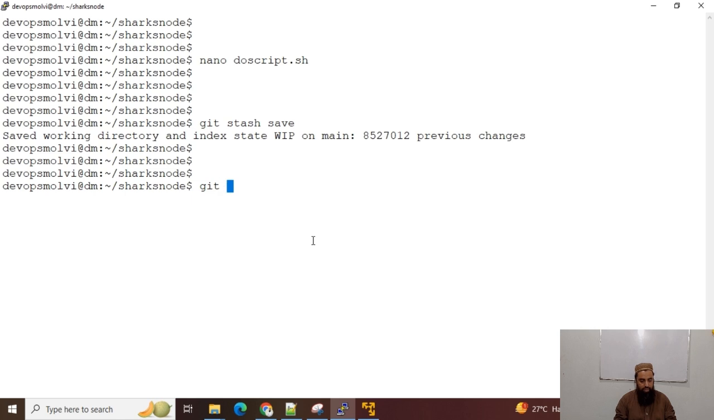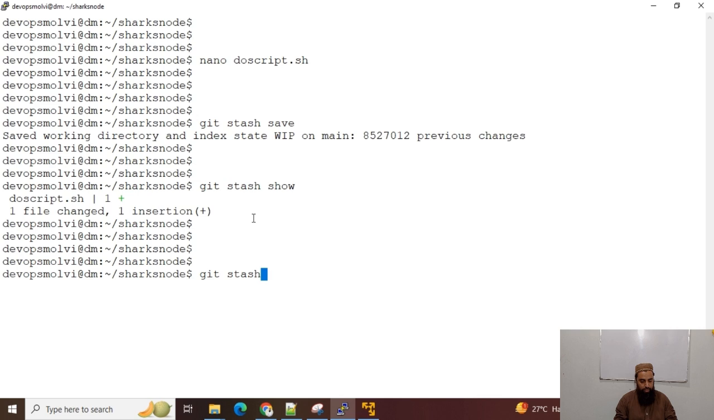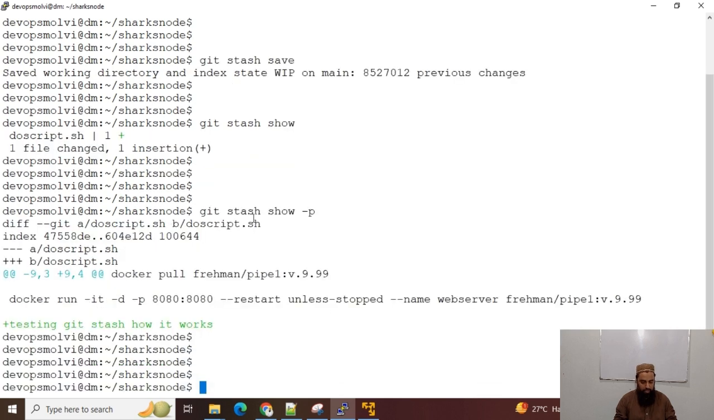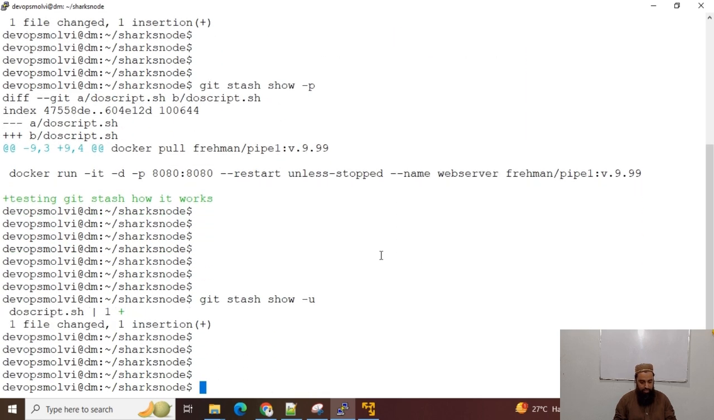Now for instance, if I run git stash show, you can see that one file was changed and there was one insertion. But now if I run git stash show minus p, it will tell us the change that was made or created in this file. I mean that this file was updated, this file was changed. And now I can run git stash minus u, and it also tells us that only one file was changed.